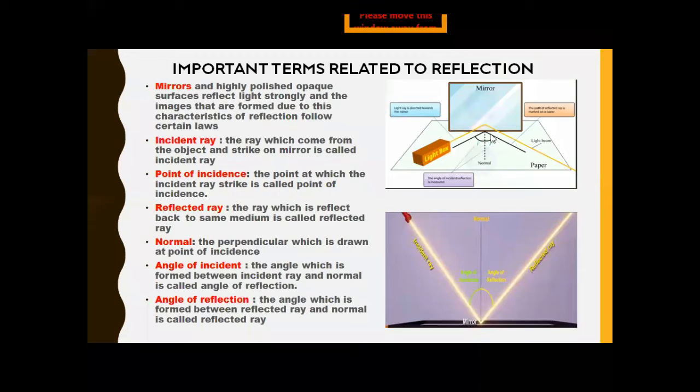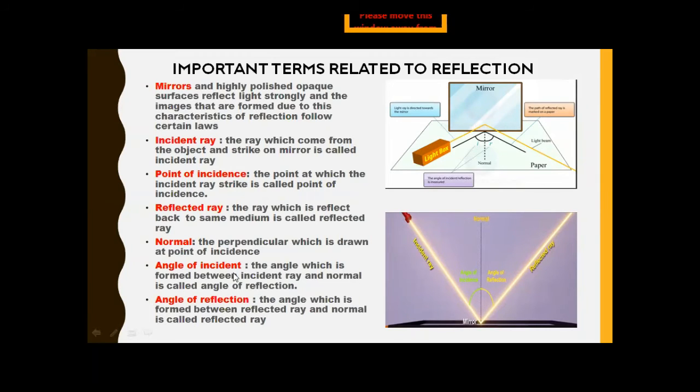You can see the dotted line in this diagram, and in the second diagram as well. This dotted line represents the normal, or we can say it is a perpendicular, a line which is at 90 degrees. Where do we have to draw that normal? At the point of incidence.